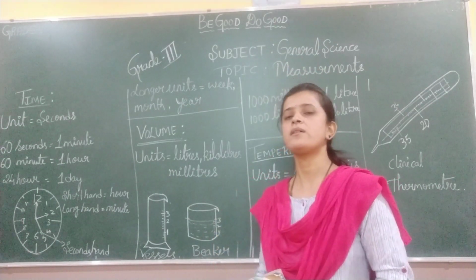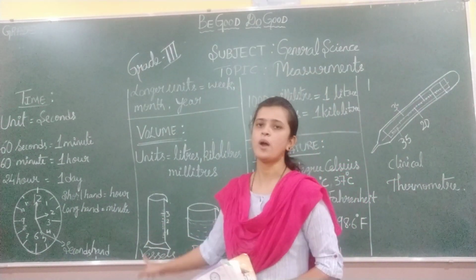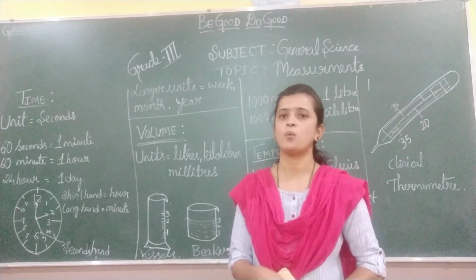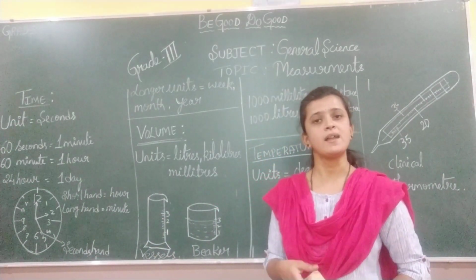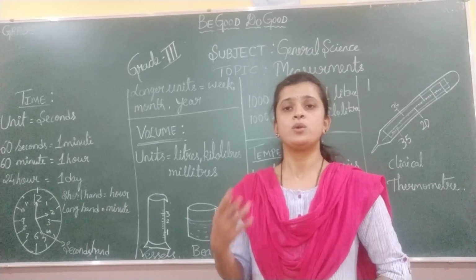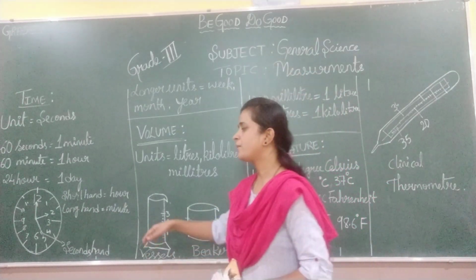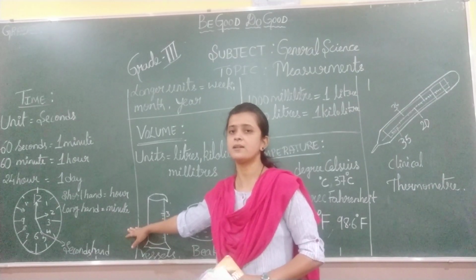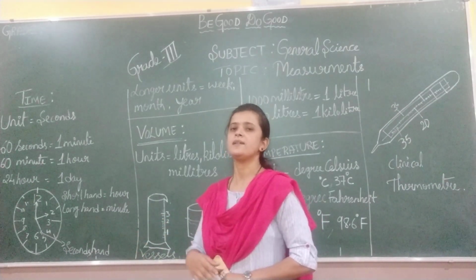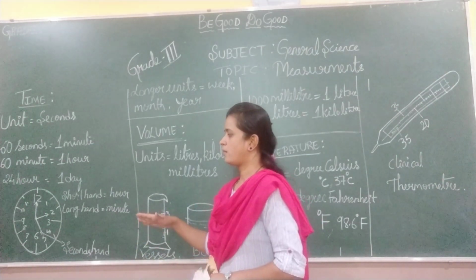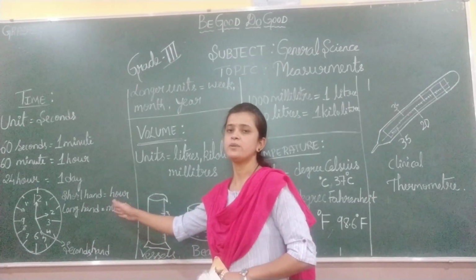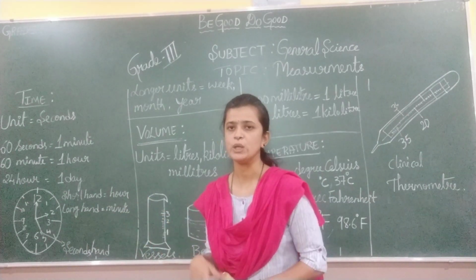So in the clock you will see one shorter hand and one longer hand. But the second hand, if the clock has a third hand, is very long compared to the hour hand and the minute hand.